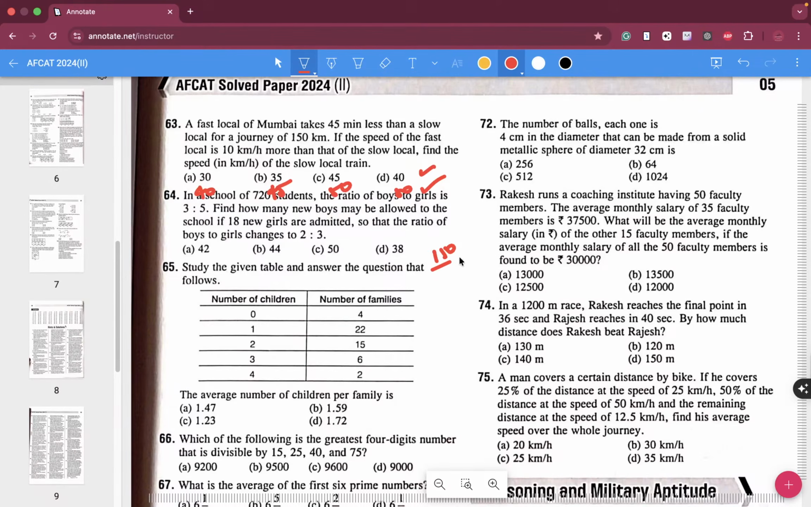For 150 kilometers, fast local will take 3 hours. For 150 kilometers, the slow local will take how much? 3 and 3 by 4 hours, right? 3 by 4 hours means how much? 45 minutes, right? So obviously the speed of the slow local is D over here, right? Easy, absolutely easy.